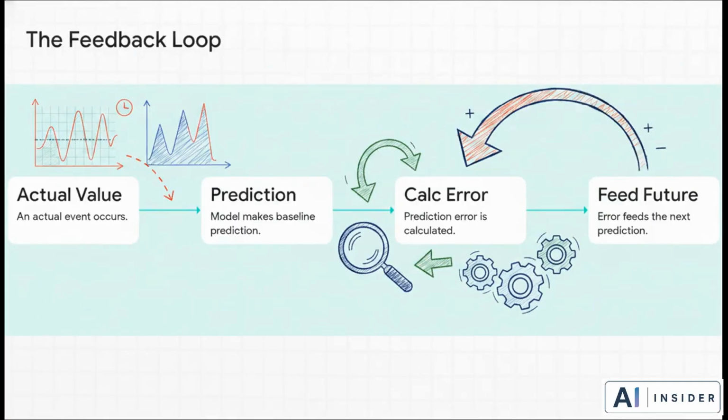This flowchart brilliantly illustrates our new paradigm. It shows exactly how a mistake today literally becomes the fuel for a better prediction tomorrow. An actual event occurs, our previous baseline prediction misses it, we calculate the exact size and direction of that error, and then, instead of just throwing that error away, we feed it directly back into the engine for our next prediction. It is literally a feedback loop of continuous learning.